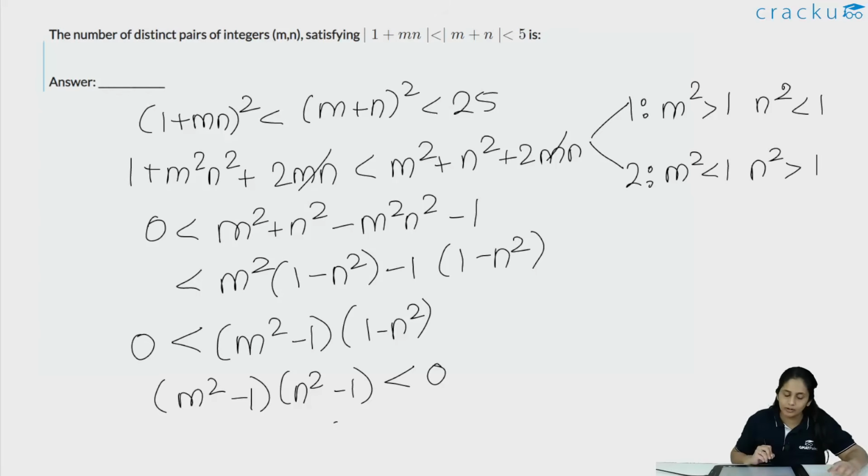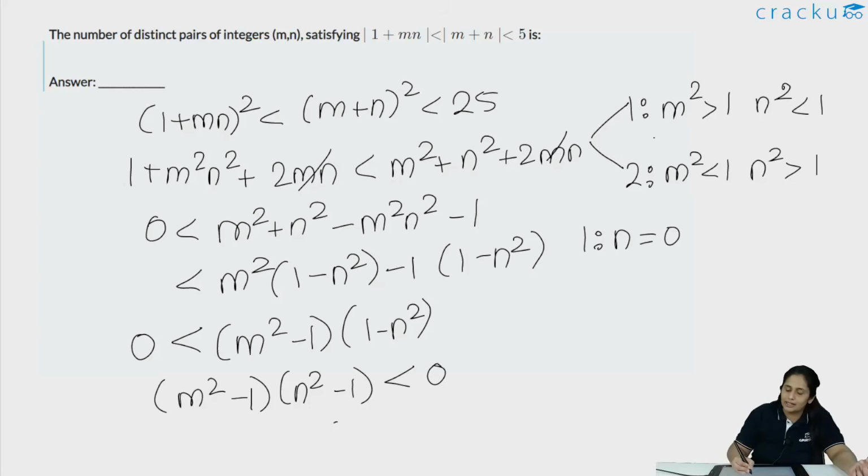Now consider in both of these cases, these are integers, so m square and n square have to be non-negative. And since they are integers, the only value that a square can take which is less than 1 is 0. So if m square is greater than 1 and n square is less than 1, that means in the first case n has to be equal to 0, because that is the only integral value square that it can take such that it is less than 1.